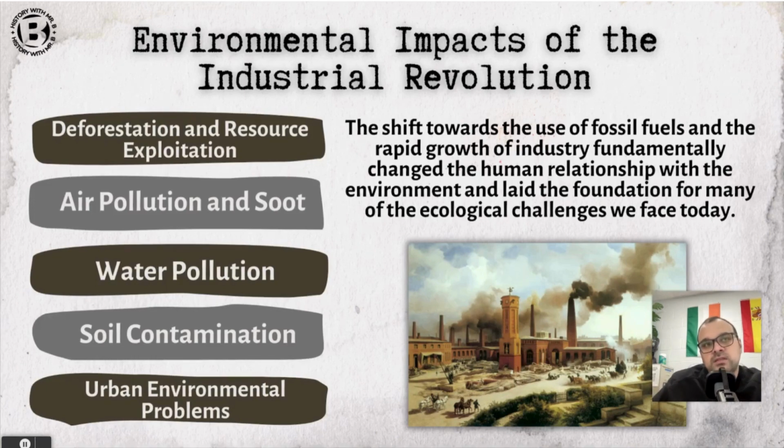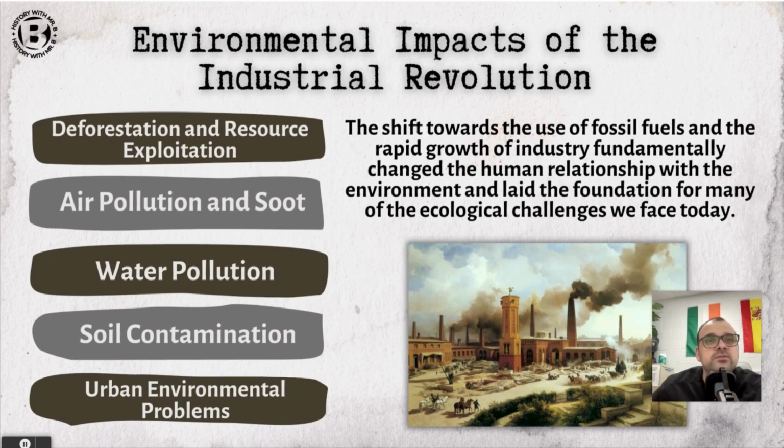Now, we also want to talk about society's response to environmental impacts during the Industrial Revolution as well. So there's this huge demand for raw materials, timber for construction and fuel. That leads to deforestation, which is still a concern in industrialized countries today. Forests are cleared out not only for wood, but to make way for farming, agricultural expansion to feed the growing population centers, for mining to extract minerals and coal.